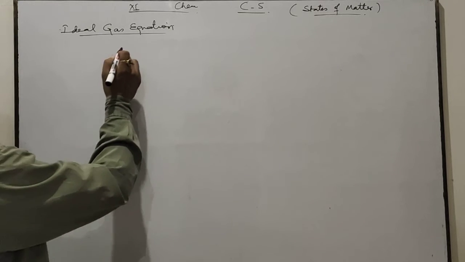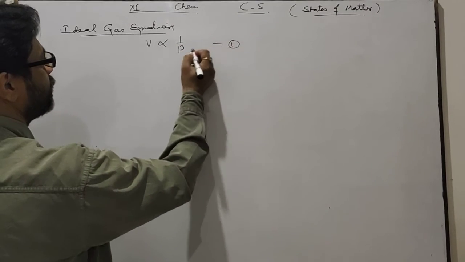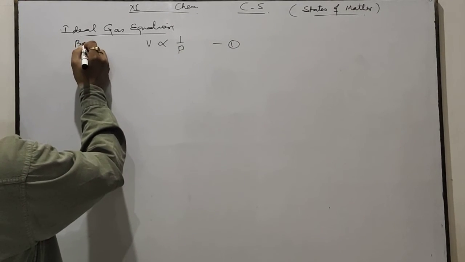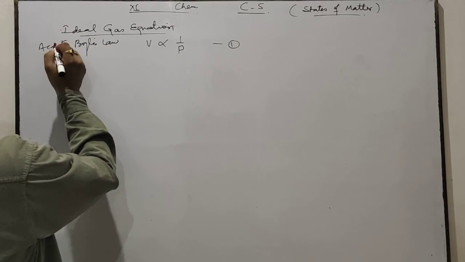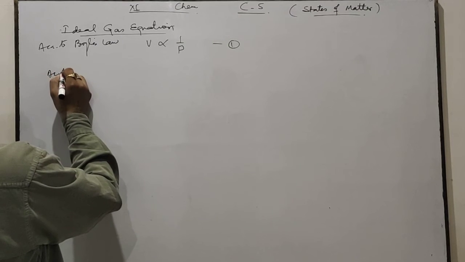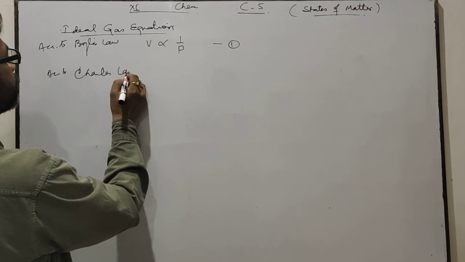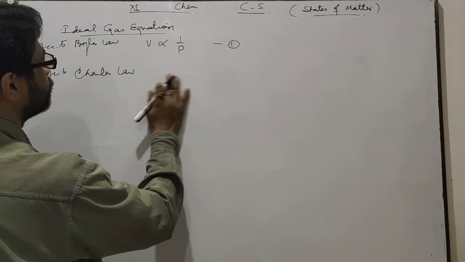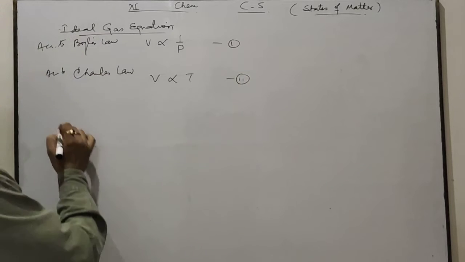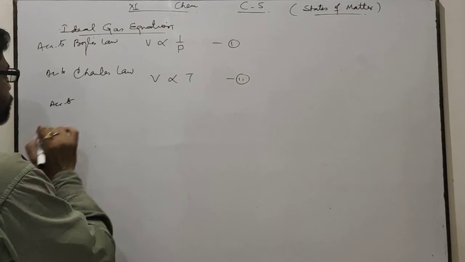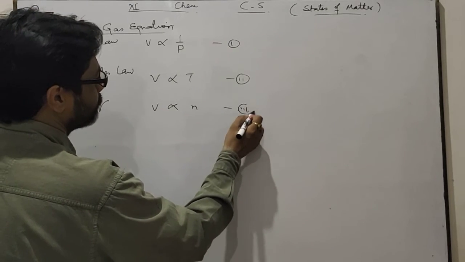You know that V is inversely proportional to P. This is according to Boyle's law, equation 1. This one is according to Charles' law: V proportional to absolute temperature, this is equation 2. According to Avogadro's law, V proportional to N, equation 3.